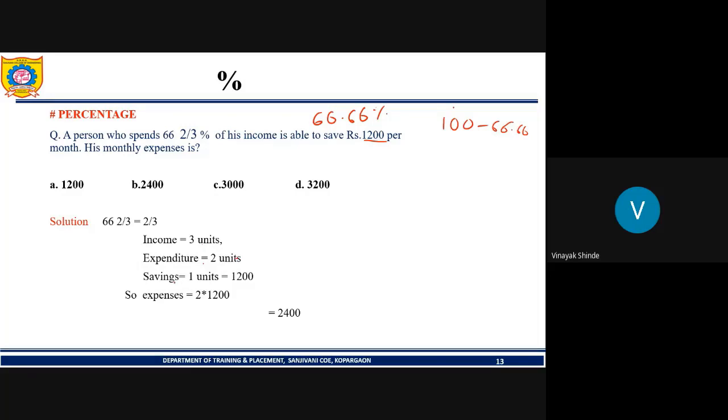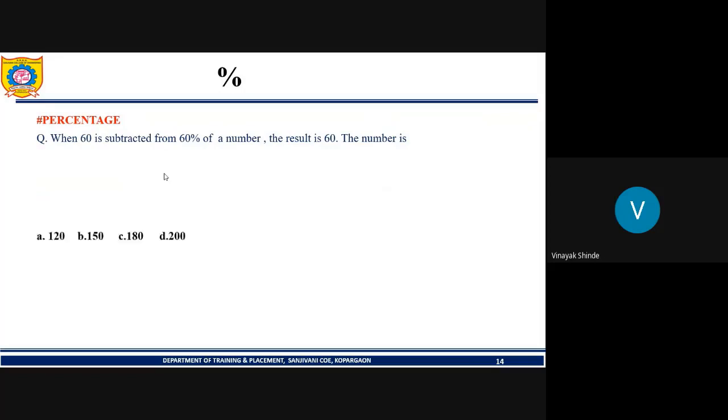So saving is 1 unit, because income 3 minus 2 is 1. If 1 unit is equal to 1200, then expenses are 2 units, so multiply by 2. It will become 2400. So the answer is option B. Any method you want, you can solve it.